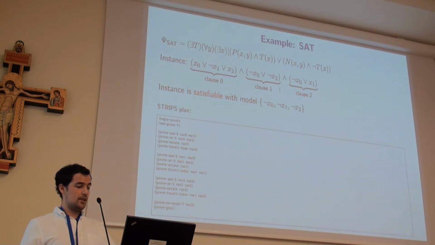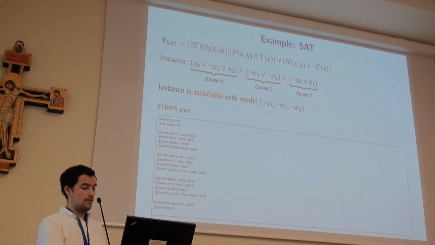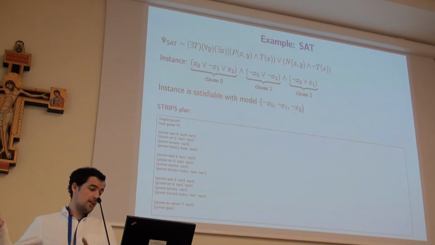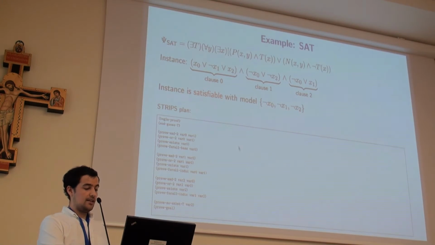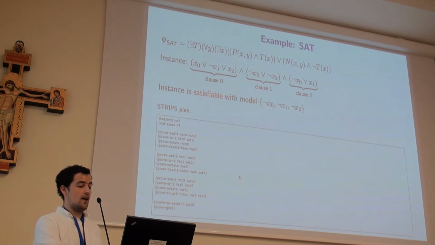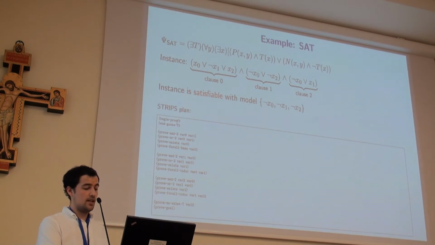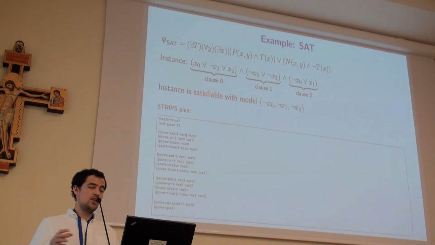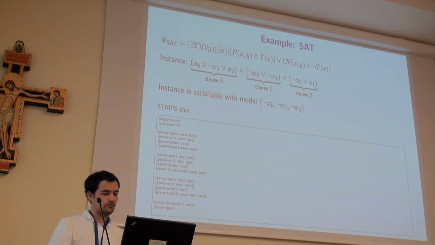In this example, there's an instance of SAT, and the instance is satisfiable with this model. And the plan that the planner generates is a plan like this, in which we first have a guess part, in this case empty because all are set to negative, and then a part in which it proves each of the clauses. 3 clauses, one here, and one here.